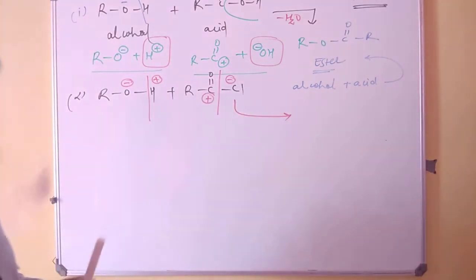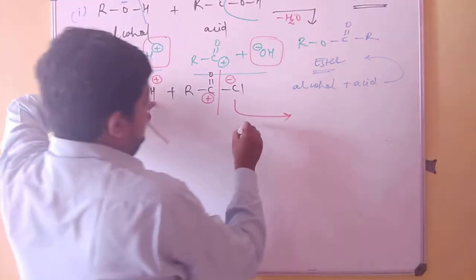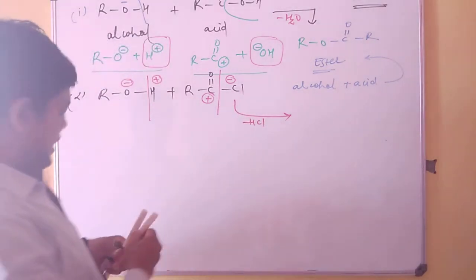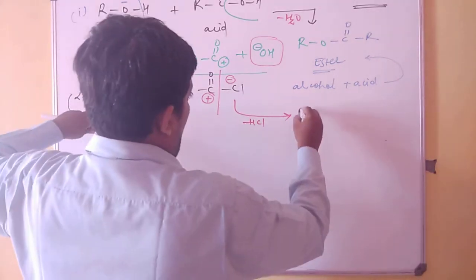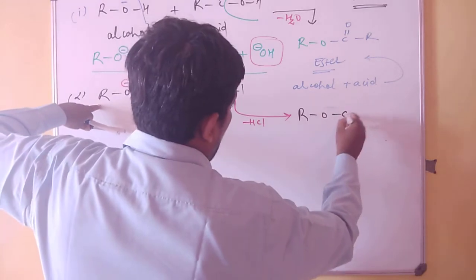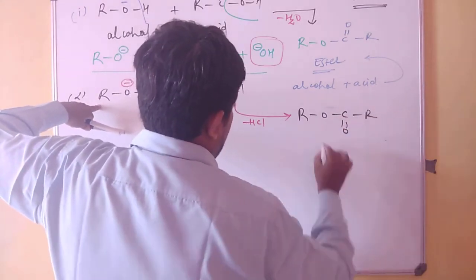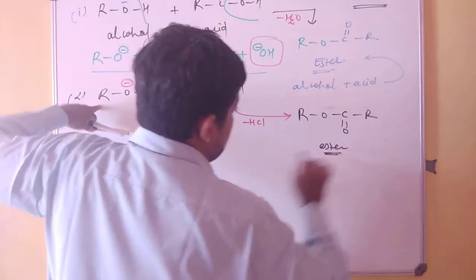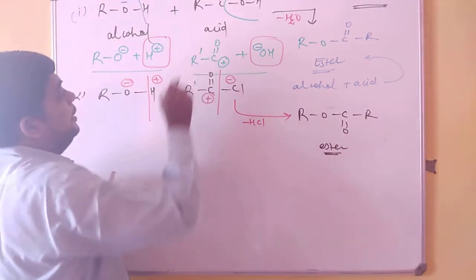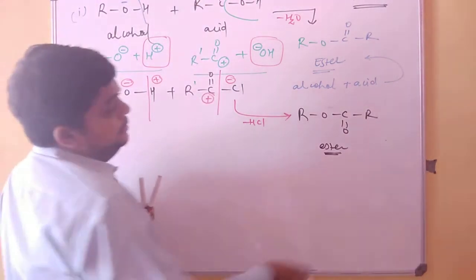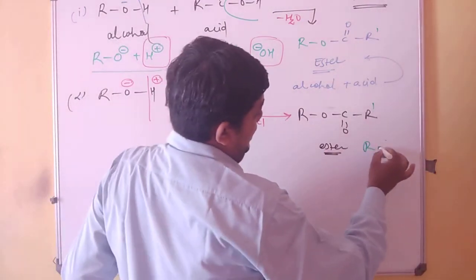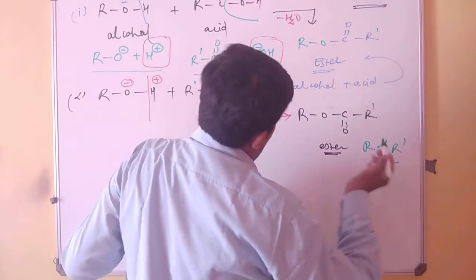So what happens is, I have this H and I have this Cl, so it will be HCl and RO minus and this COR now. So friends, it is again an ester. Sometimes people will write R dash here, so there will be an R prime over here, differentiating that R is not equal to R dash.